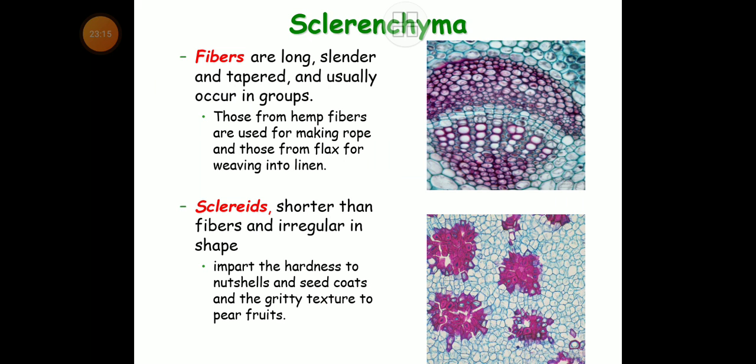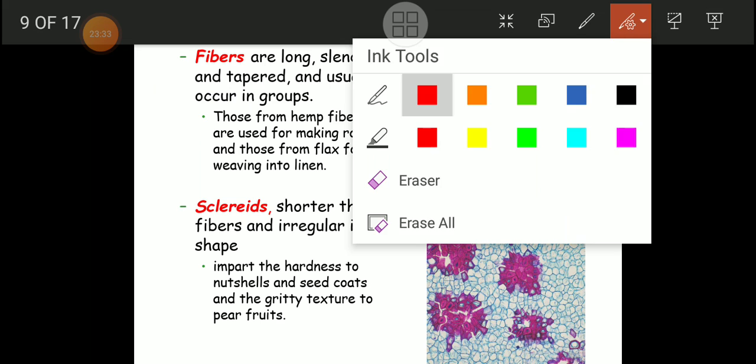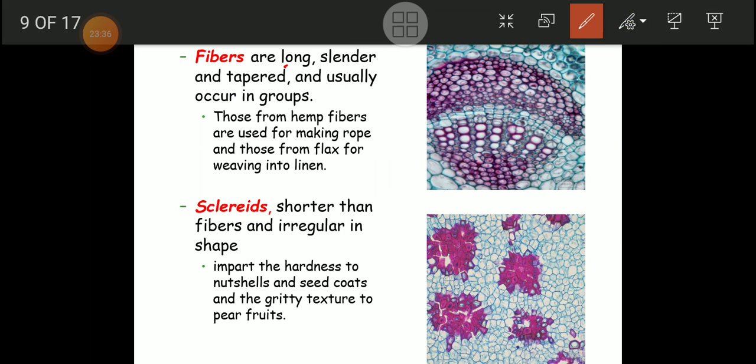Now here we can see in the case of sclerenchyma there are again two types, fibers and sclereids. Fibers are long, slender, and tapered, and usually occur in groups.